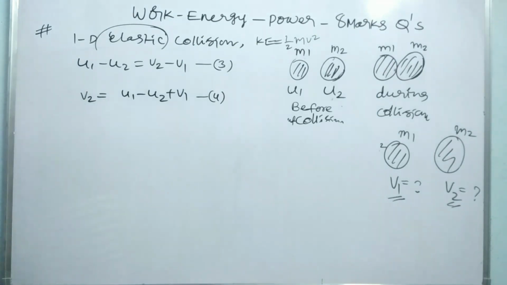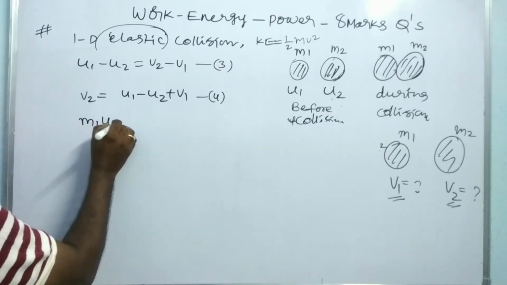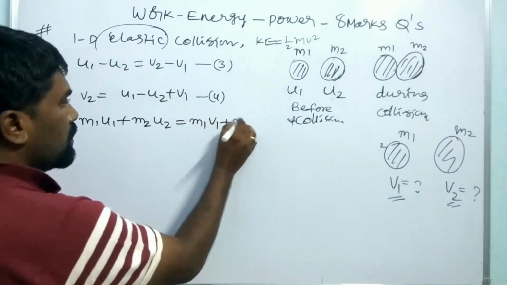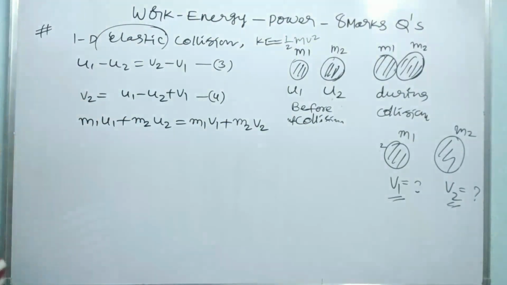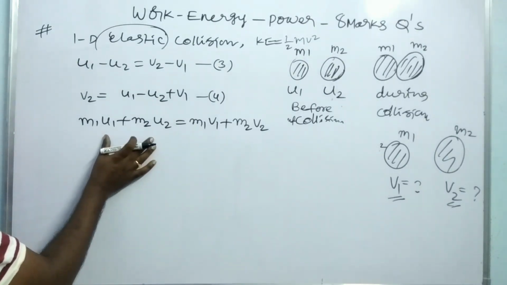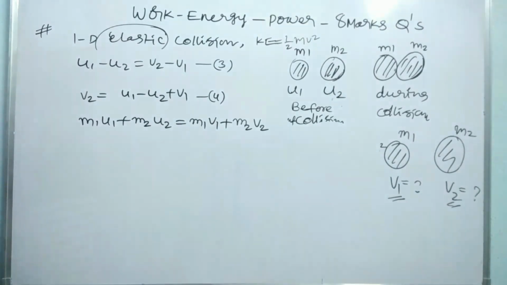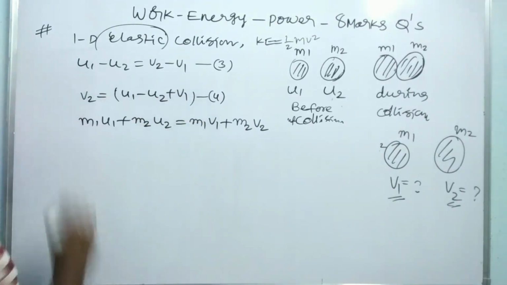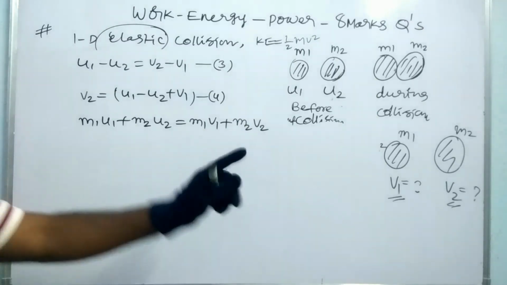What is that? Linear momentum: m1 u1 plus m2 u2 is equal to m1 v1 plus m2 v2. This is the law of conservation of linear momentum. So the total momentum before collision is equal to the total momentum after collision. Right. Now let us substitute the v2 value and simplify all those terms, and you can get the value of v1 or v2.